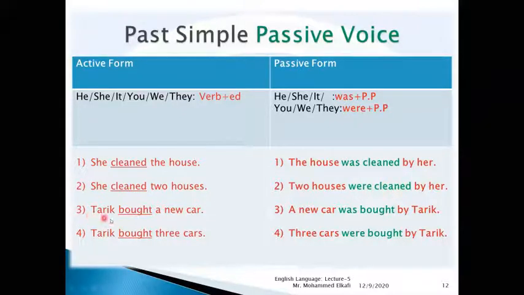The third example, "Tariq bought a new car." Here a new car is the object, so we'll start our sentence with a new car. A new car was bought by Tariq. Okay, so here we use the car as it. It plus was plus past participle. So this is it here, new car, was, verb to be plus past participle of buy, which is bought. Okay.